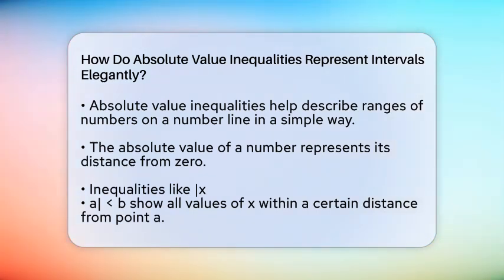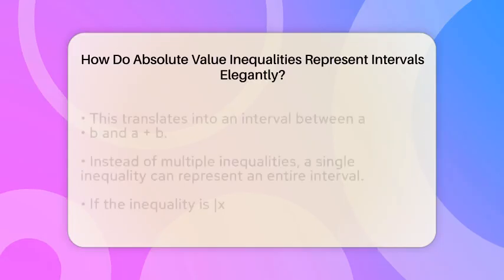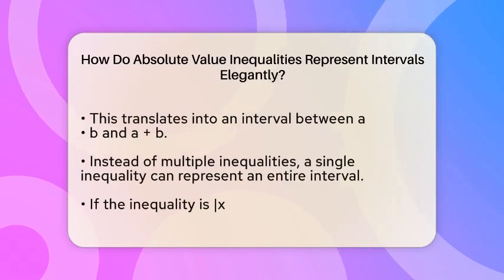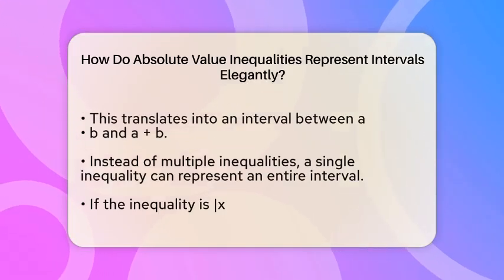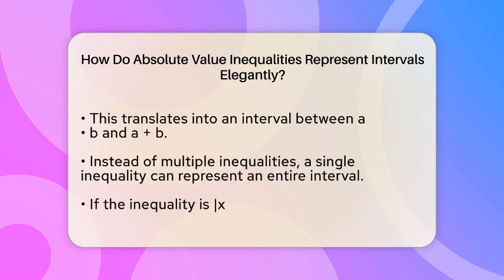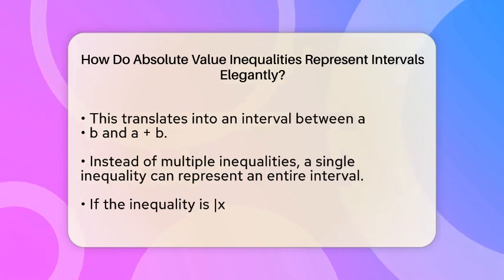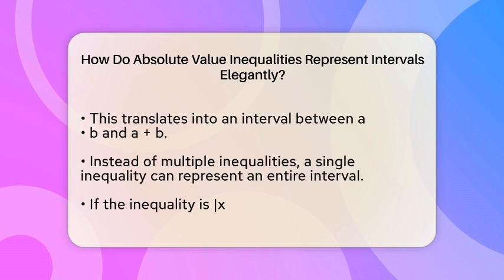Think about the absolute value of a number as its distance from zero. When you see an inequality with absolute value, it's really about how far a number is from a specific point. For example, if you have an inequality like the absolute value of x minus a is less than some number b, it means all the values of x within a certain distance from the point a. This translates into a range of numbers between a minus b and a plus b.